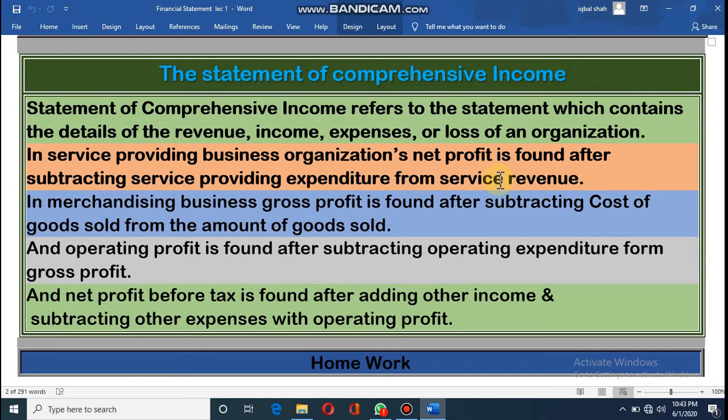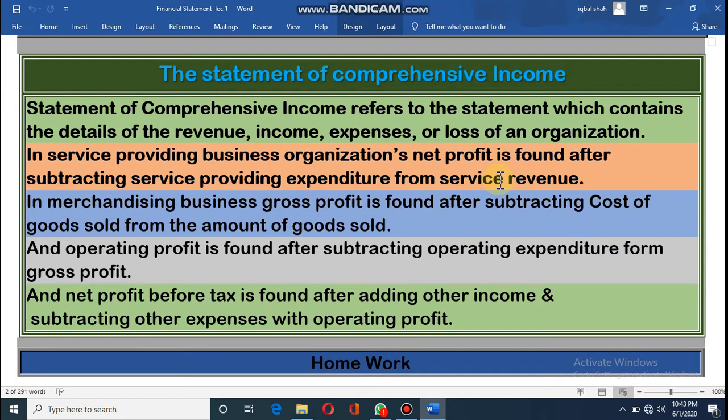Then you will find out net profit. I hope you understand. Again, I am telling, total expenditure of the organization will be subtracted from their service revenue, total income. Then you will find out the net profit of a service related organization.